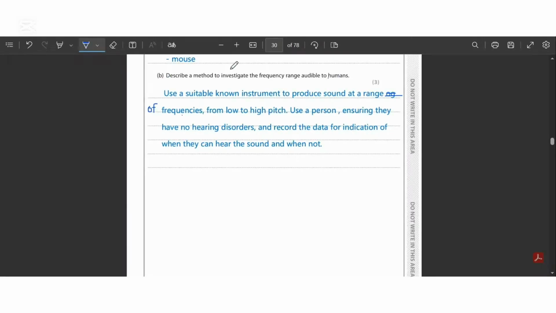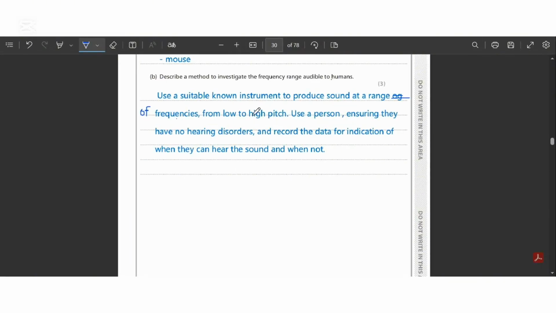So here I have devised a method, as you can see here. I have written: use a suitable known instrument to produce sound at a range of frequencies from low to high pitch. Then use a person ensuring they have no hearing disorders and record the data for indication of when they can hear the sound and when not.